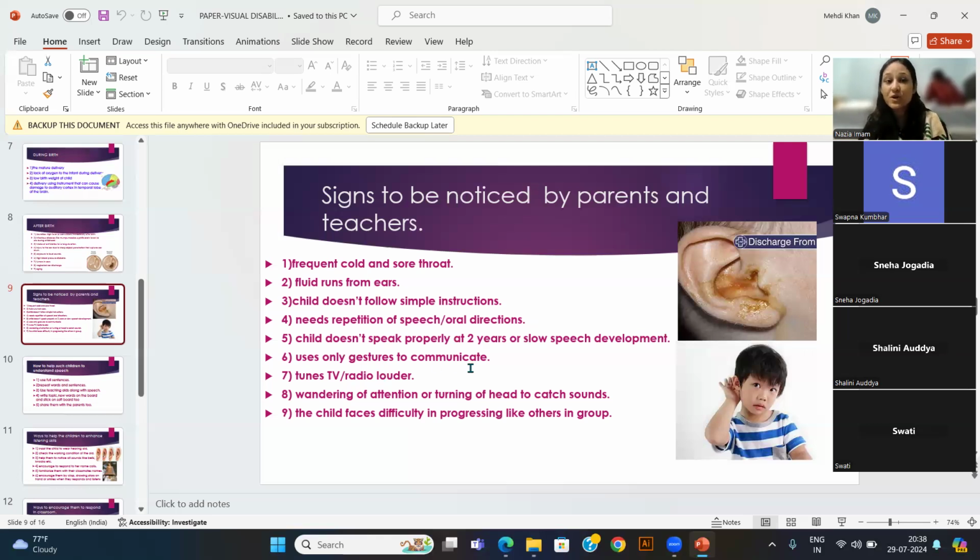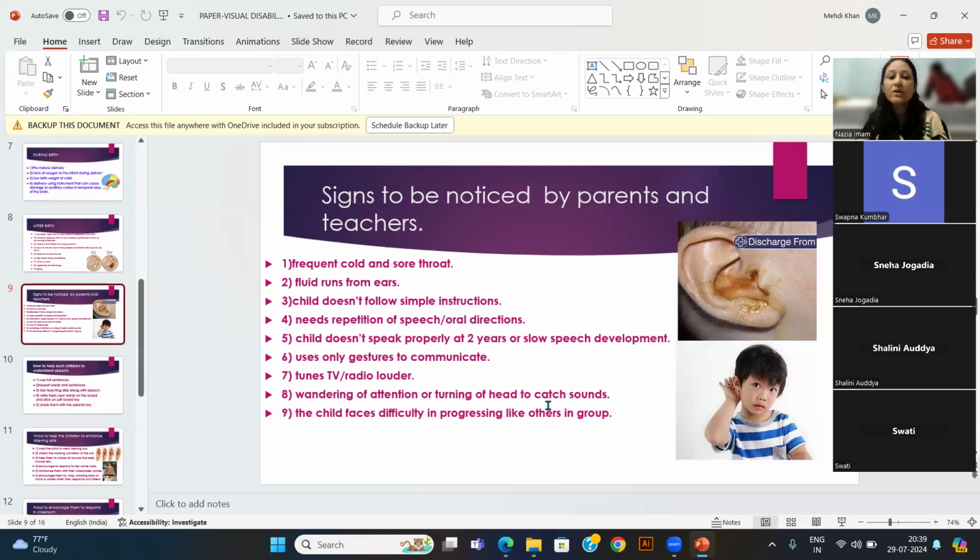Uses only gestures to communicate. Many children do not want to speak many a times, and if they do like this, then also you need to check about auditory things. Tunes TV or radio louder, or the child needs your louder explanation.